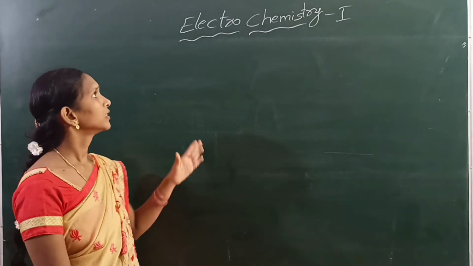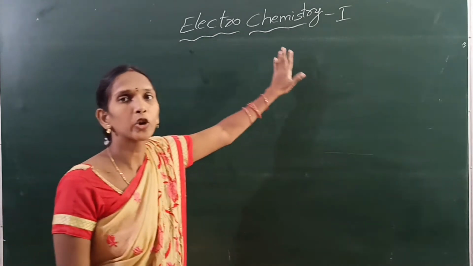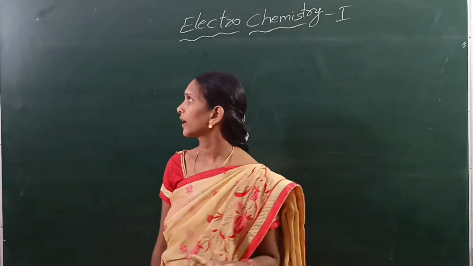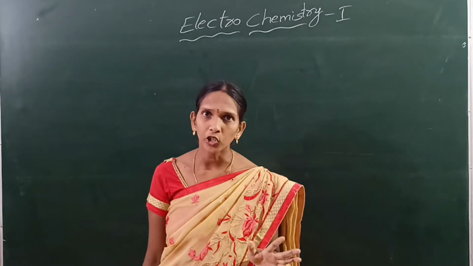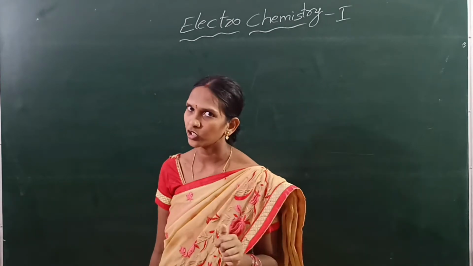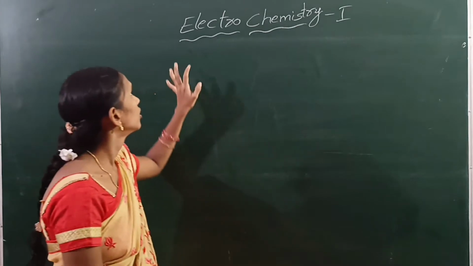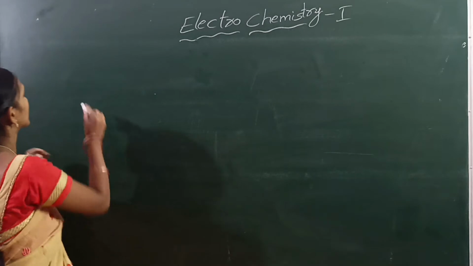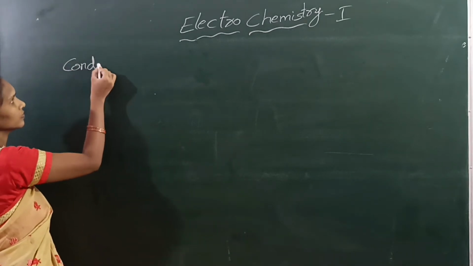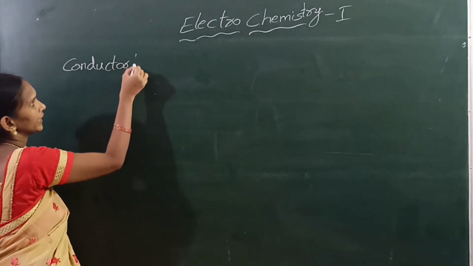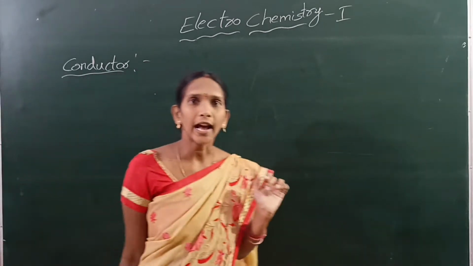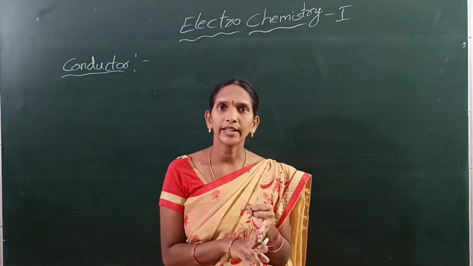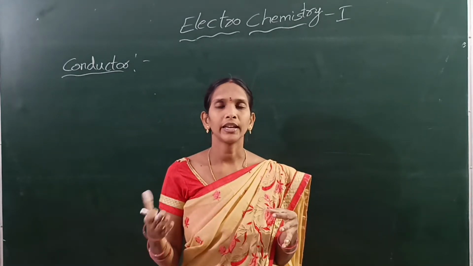Today we will discuss electrochemistry 1. The dilute solution unit is already completed, so now we will start electrochemistry 1. First, conductors. In the last semester we studied what is a conductor, what is an insulator and what are semiconductors.